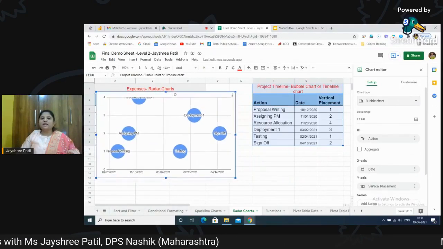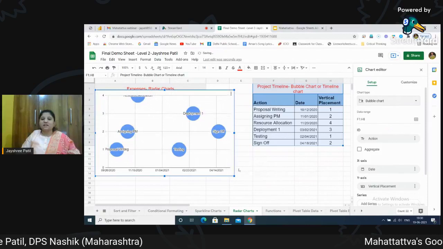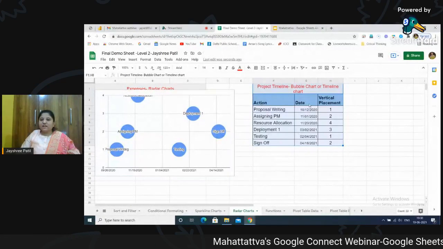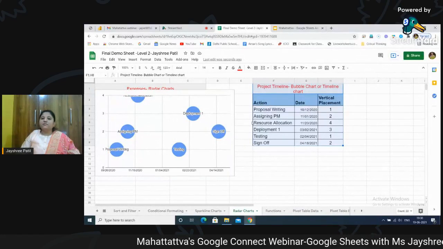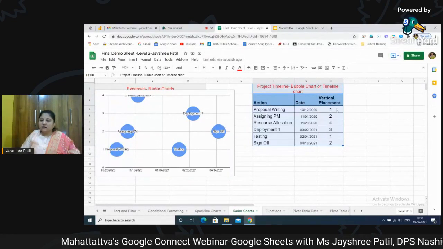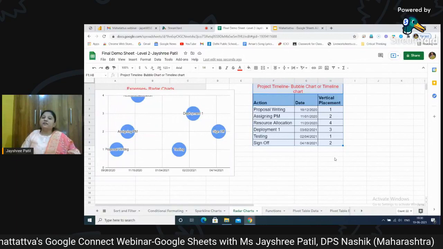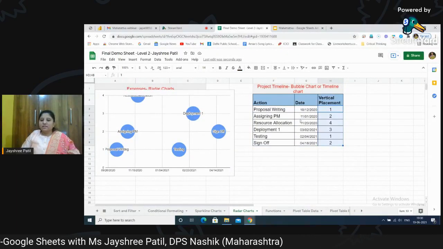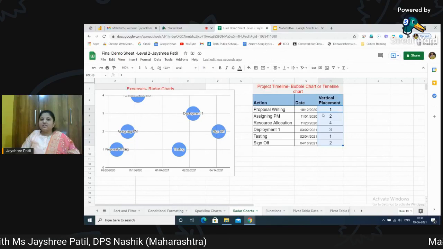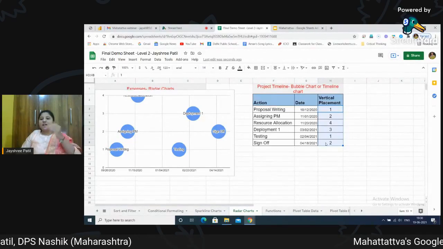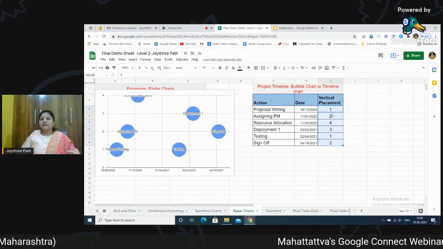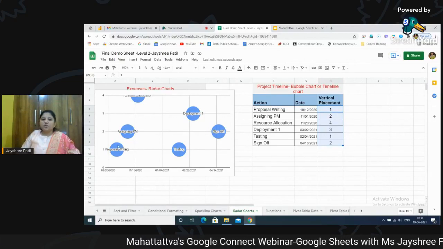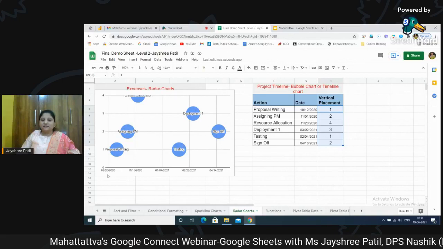But whenever you are creating a bubble chart or timeline chart, you need to make sure, suppose here you can see I have action, I have dates written here, but whenever you have data you need to use a third column which is compulsory. For your understanding, you can consider it as your priority. Now as you can see, there are different dates, and on that particular date whatever actions I need to do, I have set that priority over here. This is just for placing these bubbles in different places.